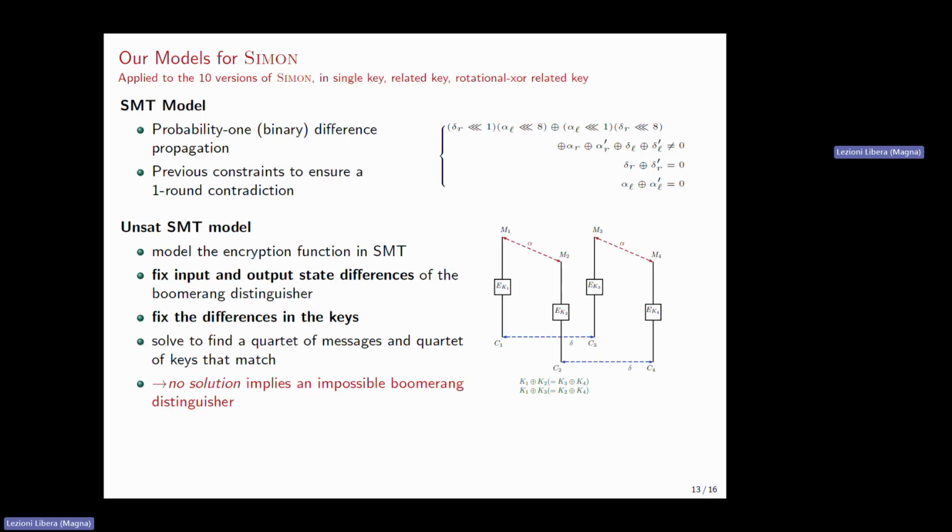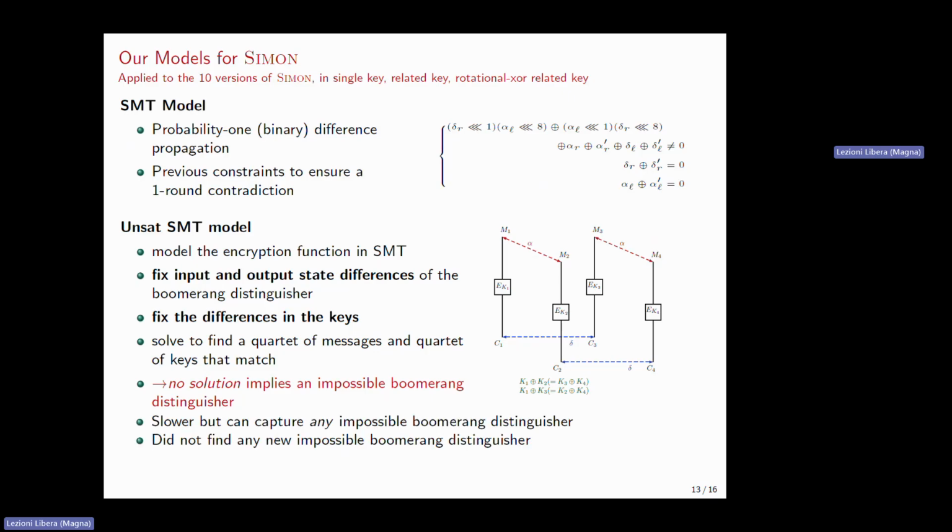But we also proposed a second SMT model, which we call the unsat SMT model, and which works a bit differently. So for this model, we will actually just write the Simon encryption function in SMT, also include the differences of the boomerang, so alpha and delta, together with the difference in the key, if there's a difference in the key. And we will ask the model to find a quartet that is a solution to this specific configuration, so a quartet of messages and a quartet of keys. And if the solver replies with unsat, it means that there's no solution and that we have an impossible boomerang in front of us. So this is quite a powerful technique, but actually this is a bit slow.